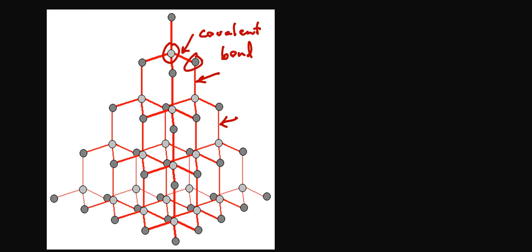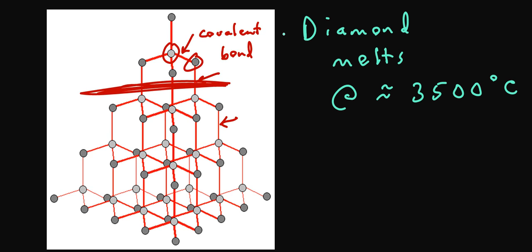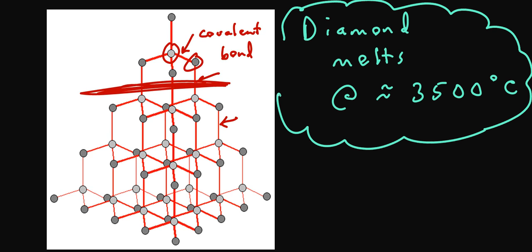In order to make something like diamond melt, we actually have to break and sever the covalent bonds that connect one carbon atom to another carbon atom. This is one reason why we see such an extraordinarily high melting point just to turn the solid to liquid for diamond. It's at 3,500 degrees Celsius because it takes so much energy to actually break and sever the covalent bonds that connect one atom to another within a network covalent solid.